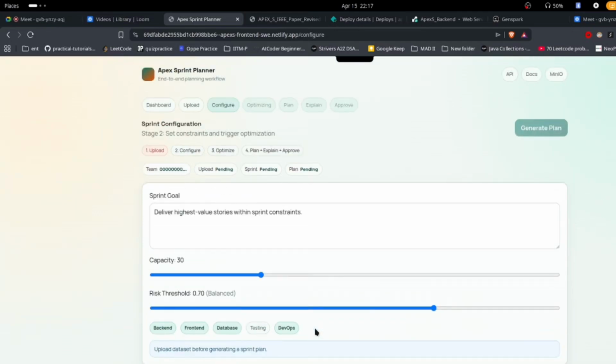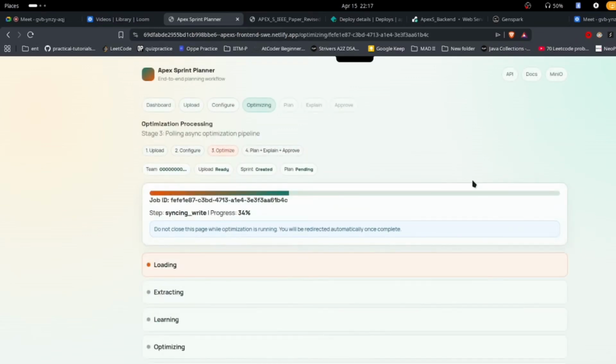This risk threshold is the maximum threshold of the risk you can take in that particular week's workload, and still you will get meaningful results. There are 5 skills mentioned here: backend, front end, database, testing, DevOps. You can choose whatever you want, or you can just leave it as it is. Then we'll generate a plan from this configuration.